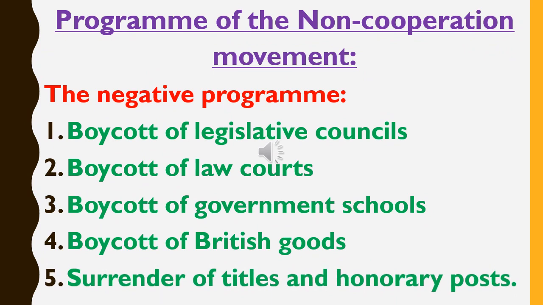The next topic under the non-cooperation movement is the program of the non-cooperation movement. The non-cooperation movement was launched by Gandhi with two kinds of program. We can divide them into the negative program and the positive program. First, we can start with the negative program. The negative program includes the boycott of legislative councils, the boycott of law courts, the boycott of government schools and colleges, the boycott of British goods, and surrender of the titles and honorary posts received from the British government.